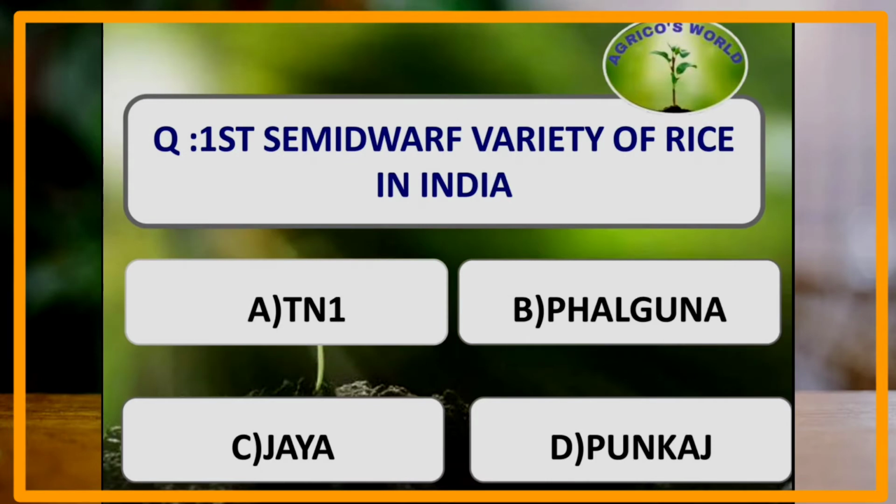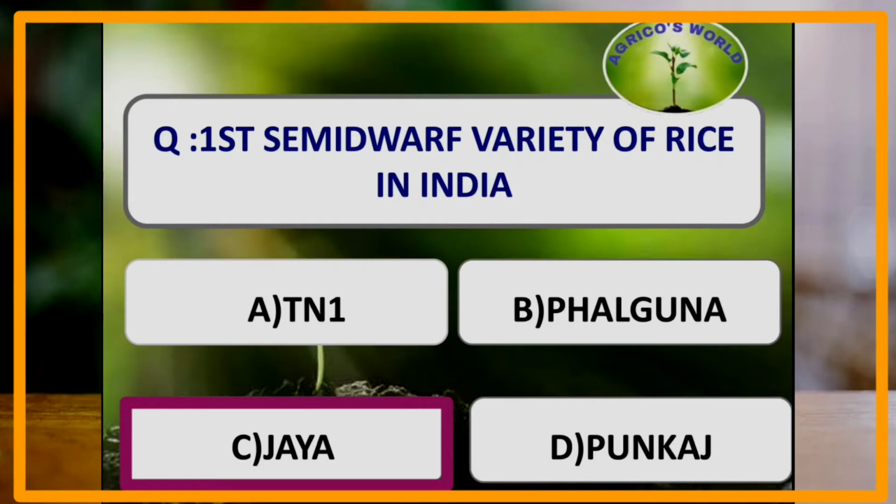What is the first semi-dwarf variety of rice in India? The first semi-dwarf variety of rice in India is Jaya, whereas the semi-dwarf variety in the world is TN1. And Jaya is a cross between TN1 and Type 141. It is also known as miracle rice and it was developed by the scientist Shastri.